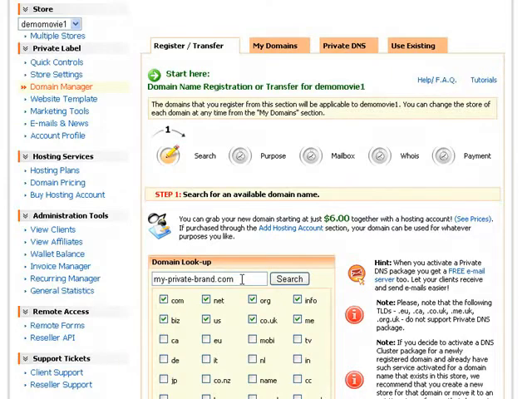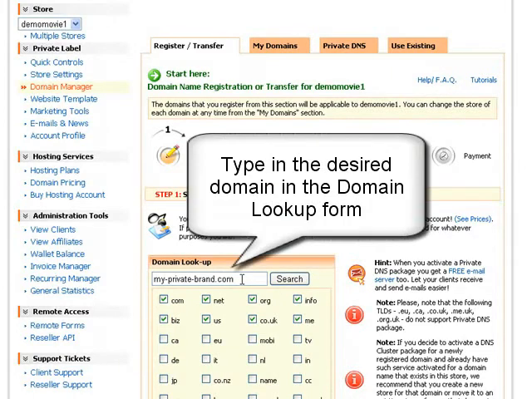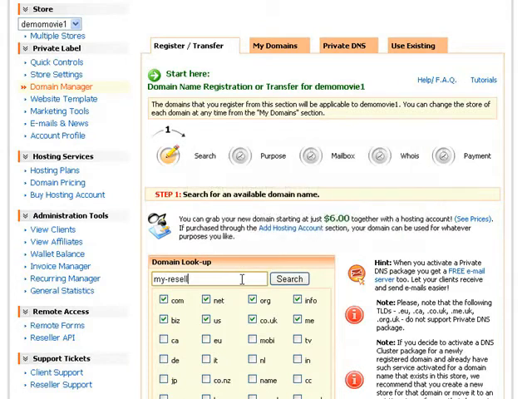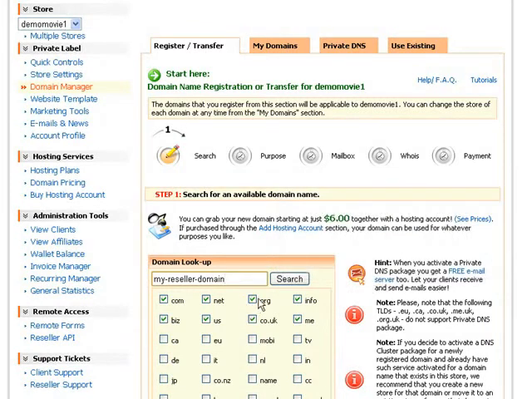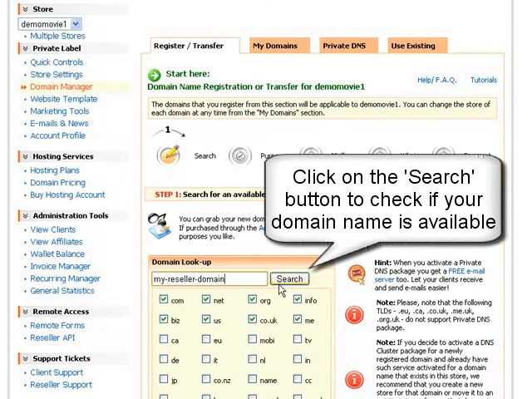First, you need to select the desired reseller domain name and type it into the domain lookup form. Then select the preferred TLD for your domain from the TLD checkbox located under the search form. Next, click on the search button to check if your domain name is available.